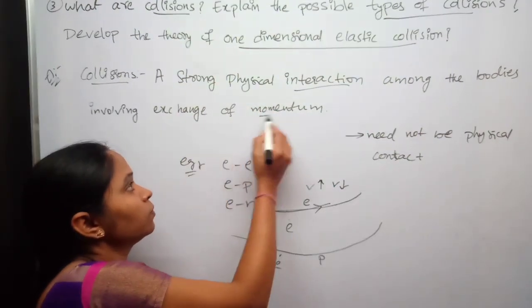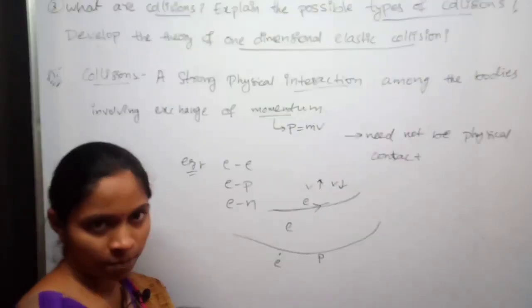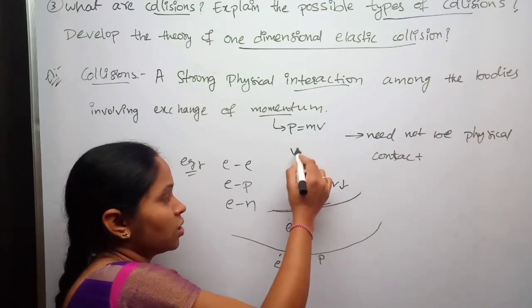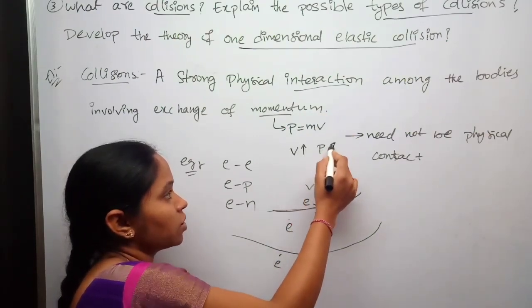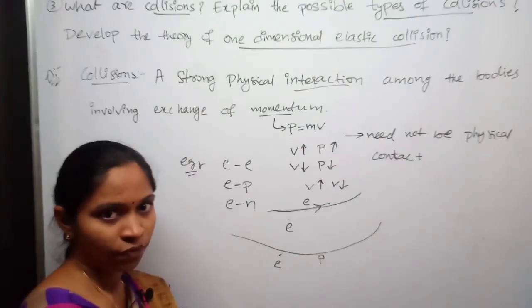What is momentum? Momentum P is equal to mass into velocity. If the velocity increases, momentum increases. If the velocity decreases, momentum decreases.